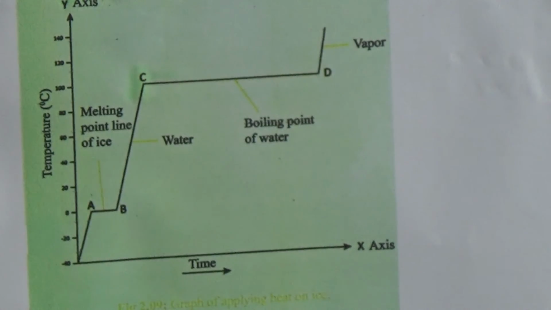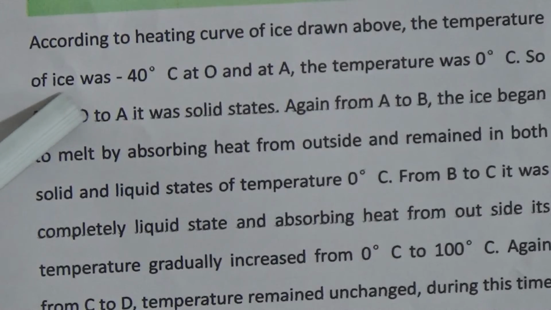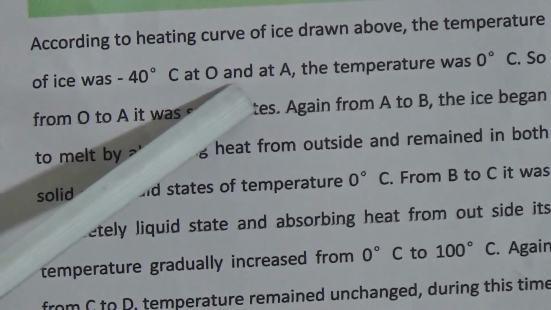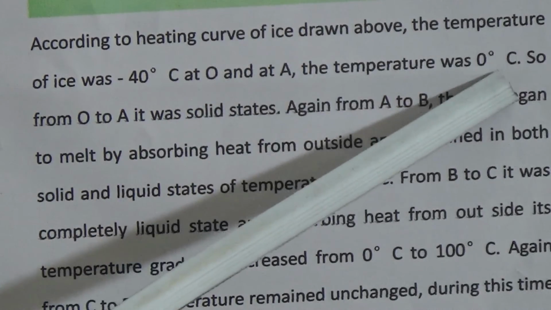Now according to the heating curve of the ice, the temperature of ice was minus 40 degrees Celsius, at 0 degree at A, the temperature is 0 degree Celsius.